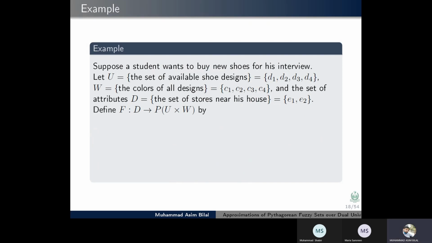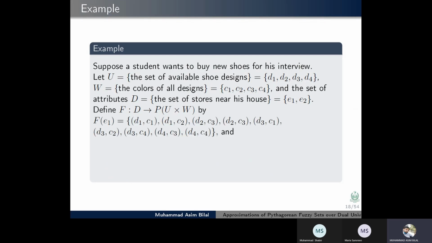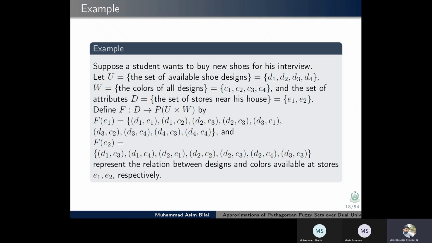To illustrate the above ideas, we have an example. Suppose a student wants to buy new shoes. Let U be the set of all available shoe designs, W represent the colors of all designs, and the set of attributes be the set of stores near his house. We define a soft relation F from D to the power set of U cross W by F(e1) and F(e2), which represent the relation between designs and colors available at stores e1 and e2 respectively.